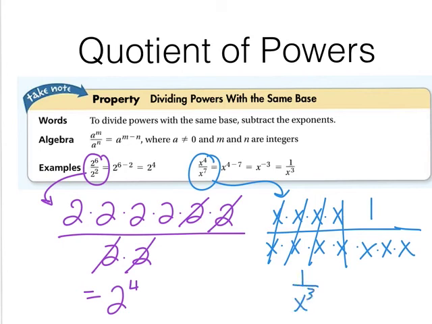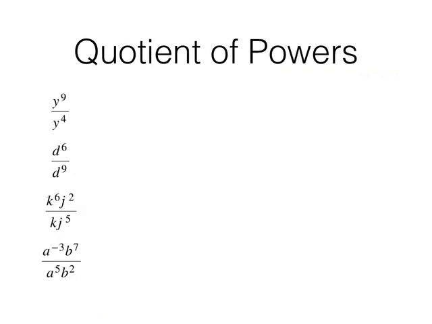Now looking at how that was done here, keep the base, subtract the exponents. 4 minus 7, negative 3. Rewrite using a positive exponent the way we learned in class. Let's try some. Okay, so start from the beginning. Let me switch colors here. There we go. All right, so y to the 9th over y to the 4th. Well, that's y to the 9 minus 4, or y to the 5th power.